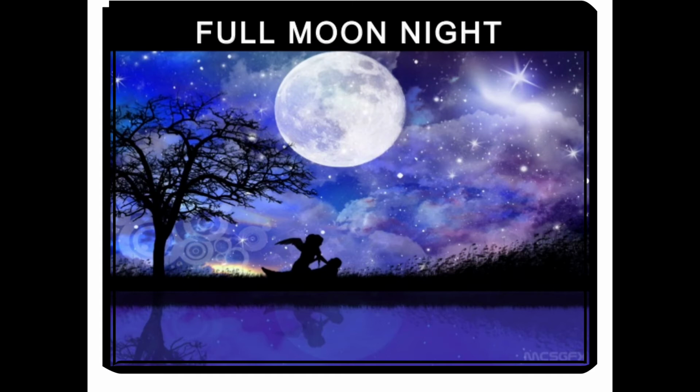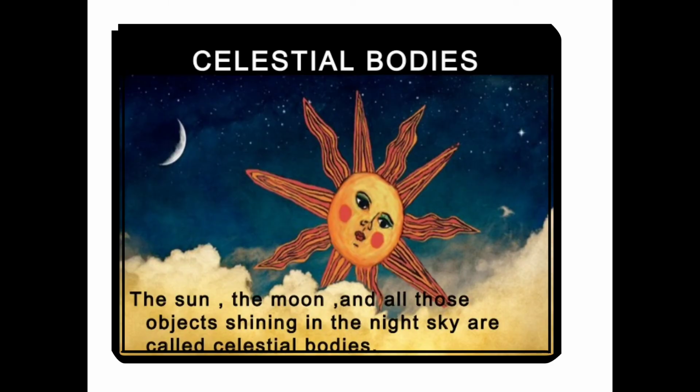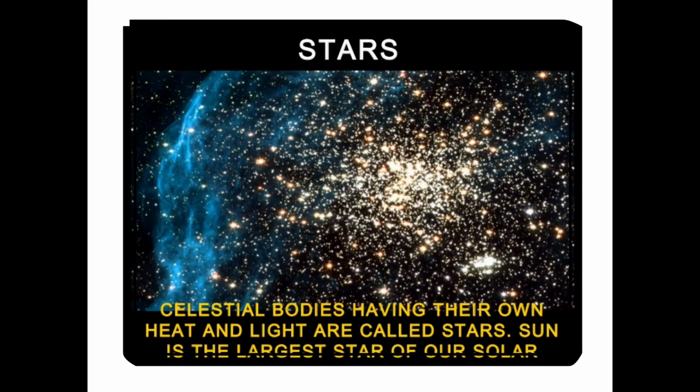If you were able to see the entire universe, all the heavenly bodies that you see would together look like a teeny spot of light. You would not be able to see the earth or even the sun. So the sun, the moon and all those objects shining in the night sky are called the celestial bodies. So now I am going to talk about the stars.